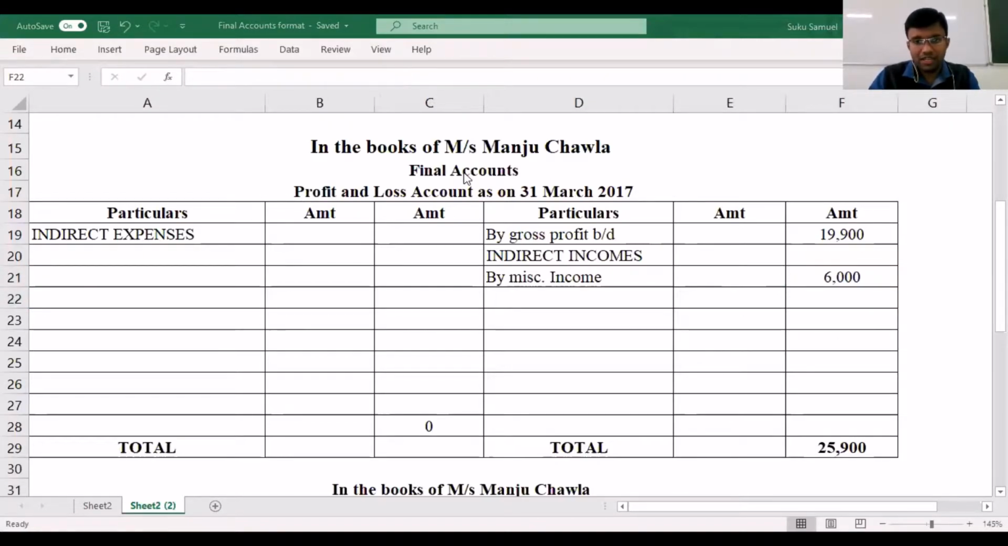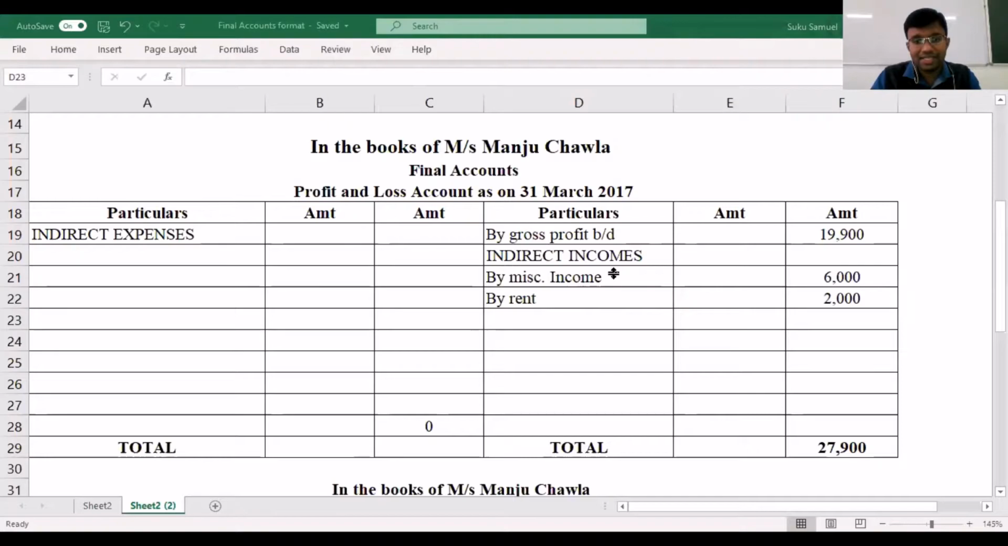Then you have to consider your rent. Here, the rent is featuring on the credit side, which means rent is an income. If rent is an income, it has to be treated as an indirect income, and that indirect income will come on the credit side. Now let's see what the other items are that we have to consider. We will look through the items one by one.